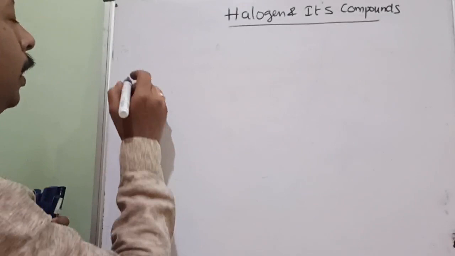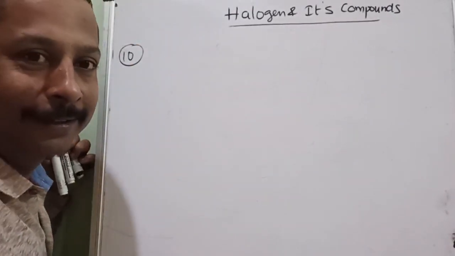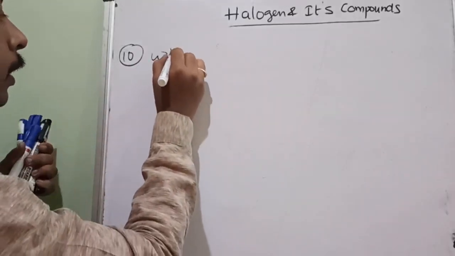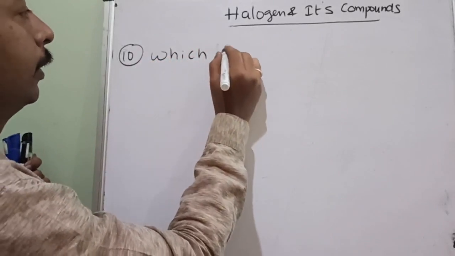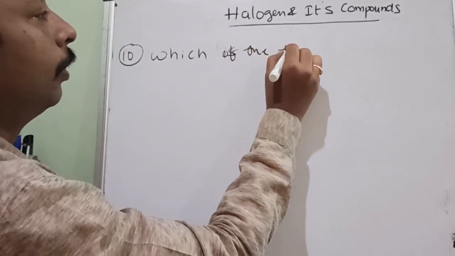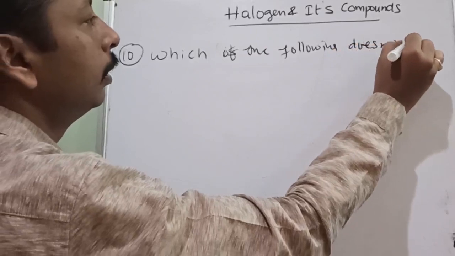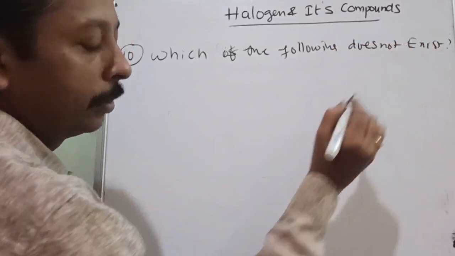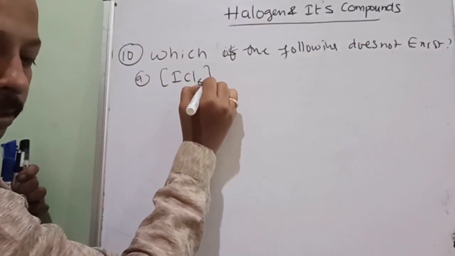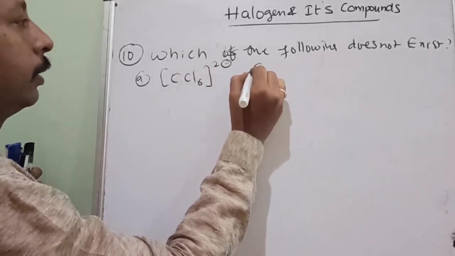Now we are at the last question of the Daskadam, Daskadam 10. Which of the following does not exist? Again, this is a wonderful question. First option is CCl6 2 minus.